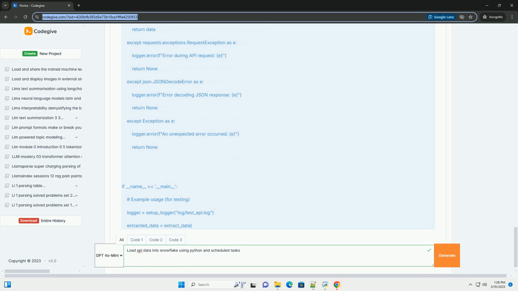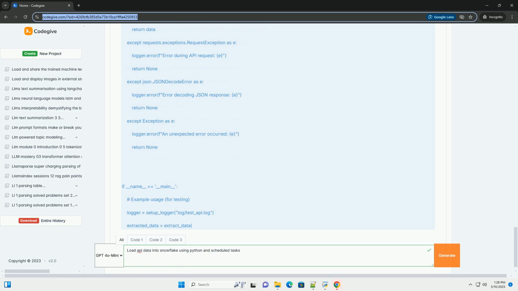Def extract_data, logger. Extracts data from the API. Try. Headers equals, if API_key, headers x-API-key equals API_key. Adjust header name as needed. Response equals requests.get, API_endpoint, headers equals headers.